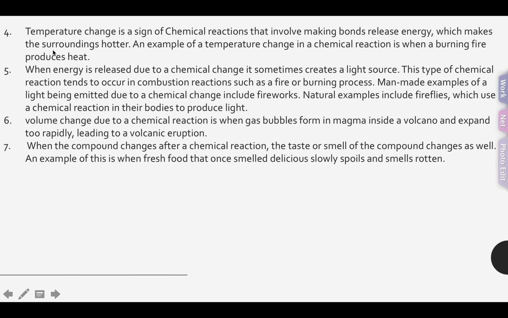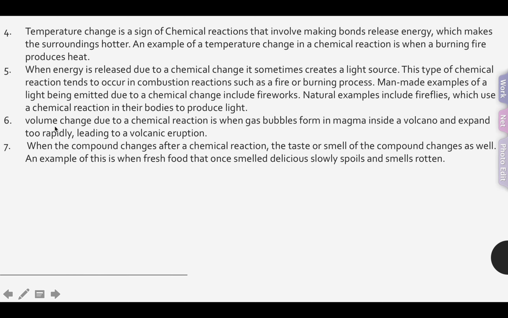Another sign is a temperature change, which is also a sign of a chemical reaction that involves making bonds that release energy, which makes the surroundings hotter. An example of a temperature change in a chemical reaction is when a burning fire produces heat. When energy is released due to a chemical change, it sometimes creates a light source. This type of chemical reaction tends to occur in combustion reactions, such as a fire or burning process. A man-made example of chemical reaction producing light is fireworks, and a natural example includes fireflies, which use a chemical reaction in their bodies to produce light.